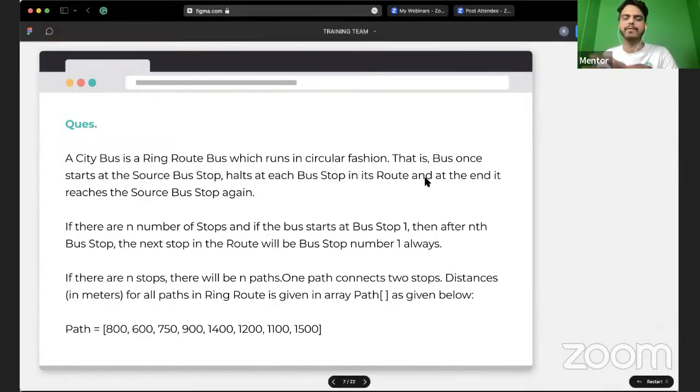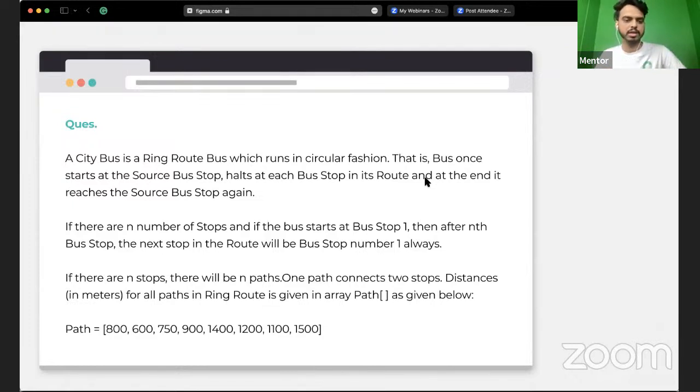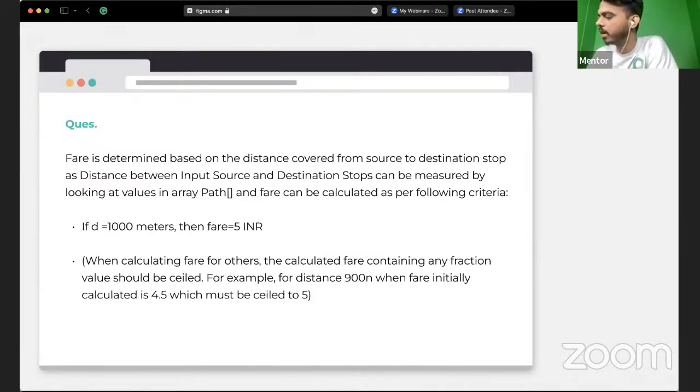Since we have all these paths and the distance for each, let's move forward. How exactly is the fare from the source stop to the destination defined? Fare is determined based on the distance covered from the source to the destination stop. The distance between the input source that we take from the user and the destination stop can be measured by looking at the values in the path array. Again, from the question, we have one more array, and the fare can be calculated using the following criteria.